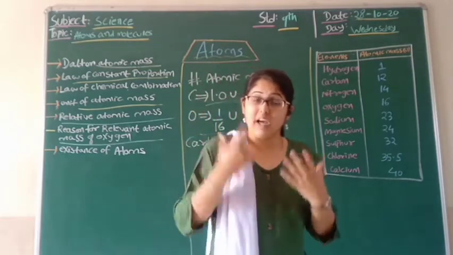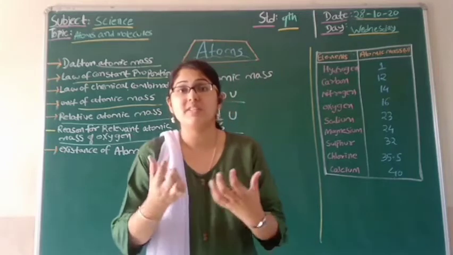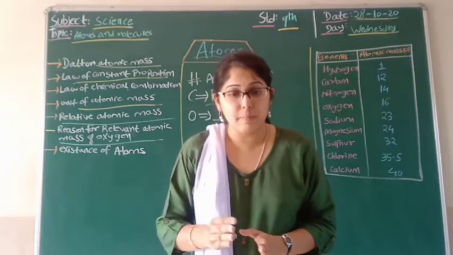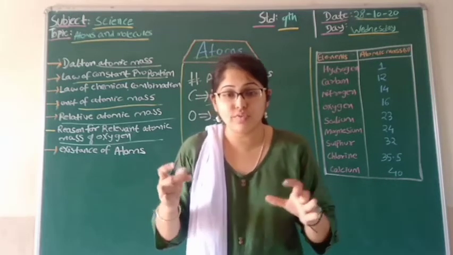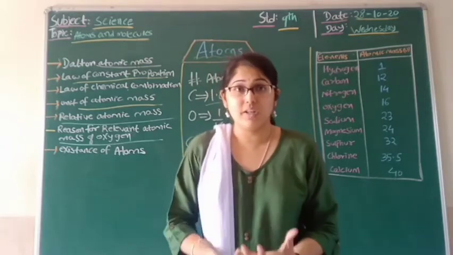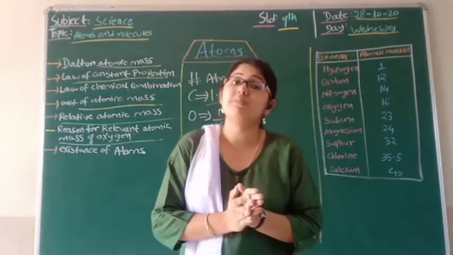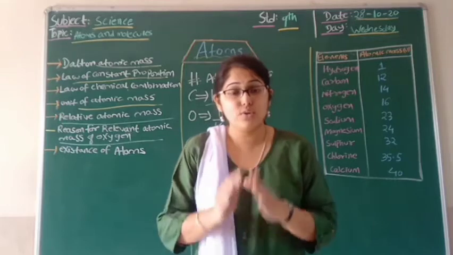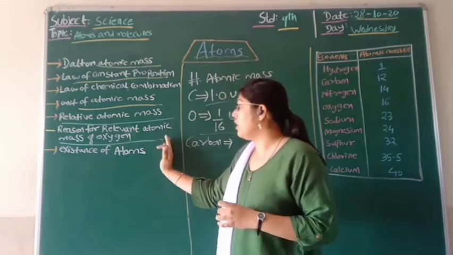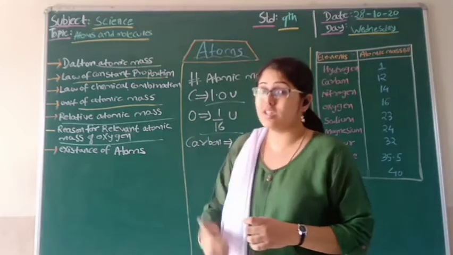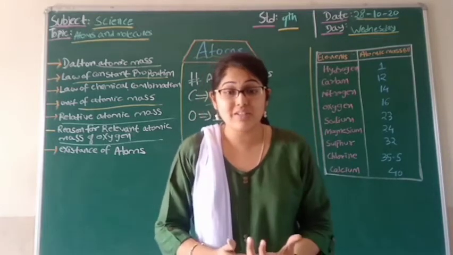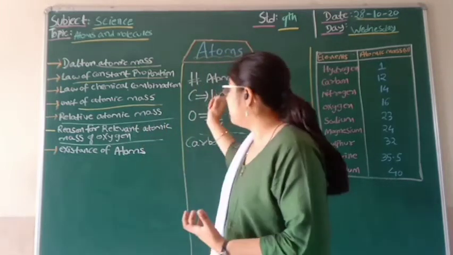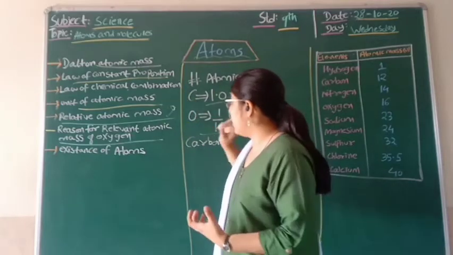It was seen that oxygen was easily able to combine with many elements and form large compounds, and the masses of those elements were found to be whole numbers, due to which the relative atomic mass of oxygen was accepted. And moreover, students, in 1961, the union accepted the concept of relative atomic mass